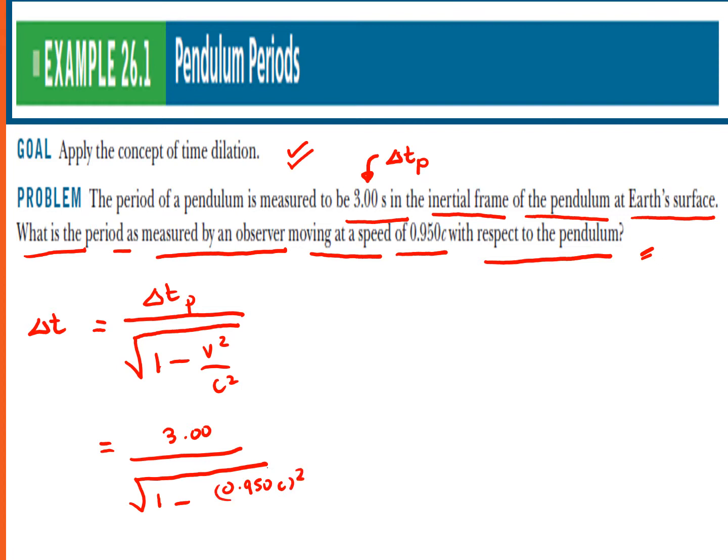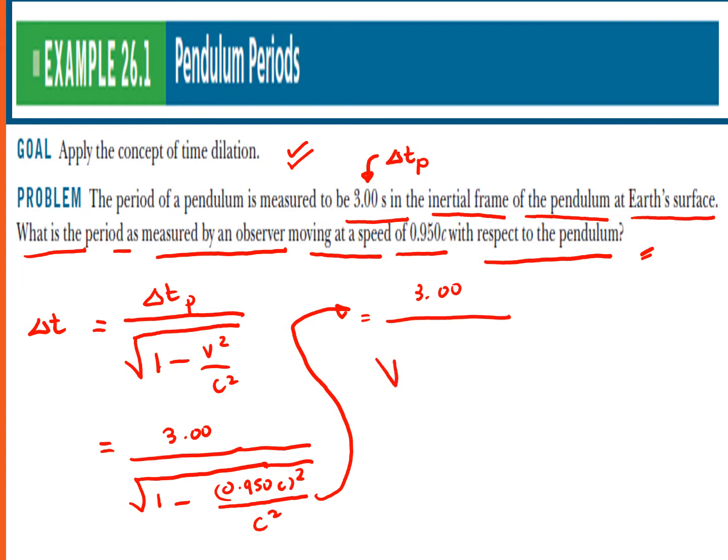And don't forget to square the entire value, divided by c squared. So manipulating this equation, we will have 3.00 seconds divided by the square root of 1 minus 0.950 squared, since the c is going to be cancelled, and that would approximately give us our dilated time.